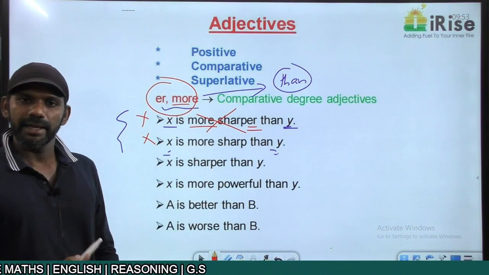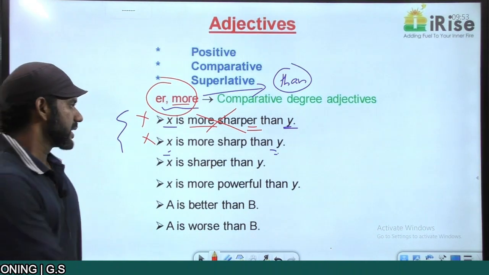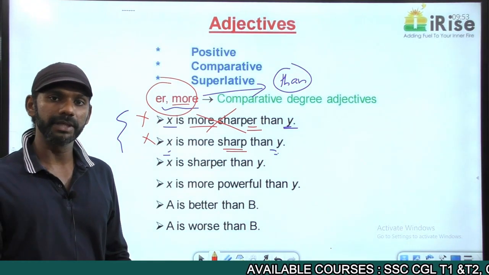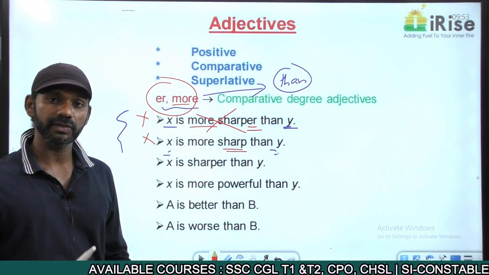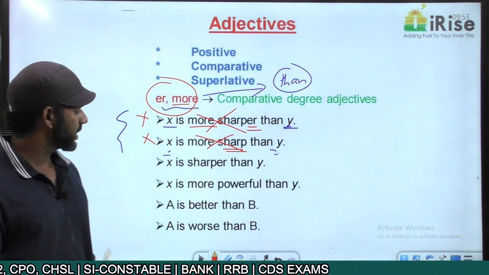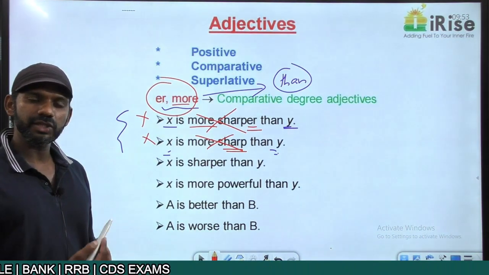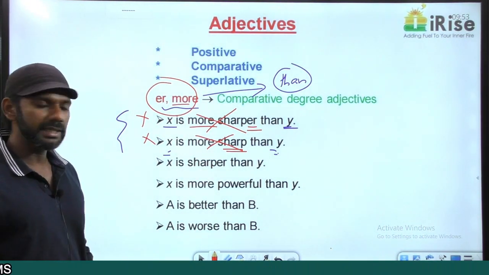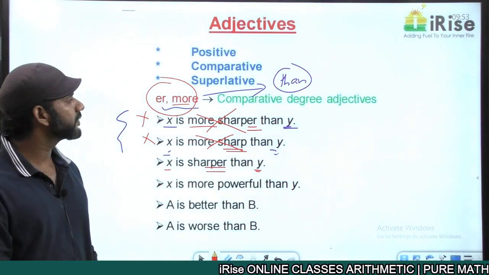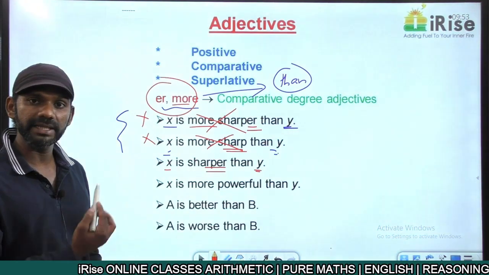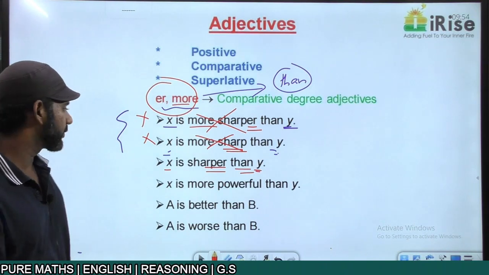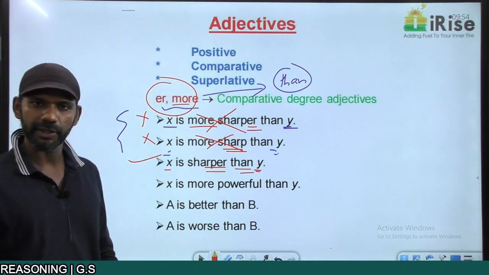Come to the next one. X is more sharp than Y. Sharp is an adjective. We can add ER to sharp and make it sharper. As I said, more is used with the adjectives to which ER cannot be added, so more sharp becomes a wrong usage. Come to the next statement. X is sharper than Y. We have 2 entities here, X and Y. Sharper is a comparative degree adjective followed by than. That is also fine. So this statement is grammatically correct.